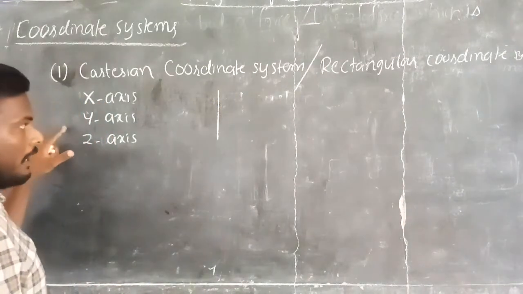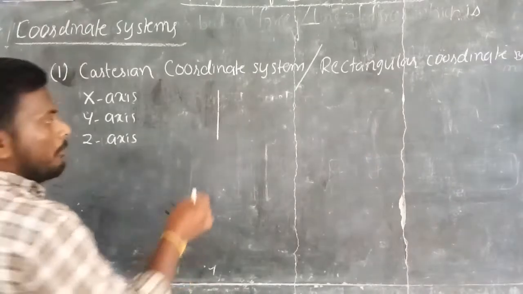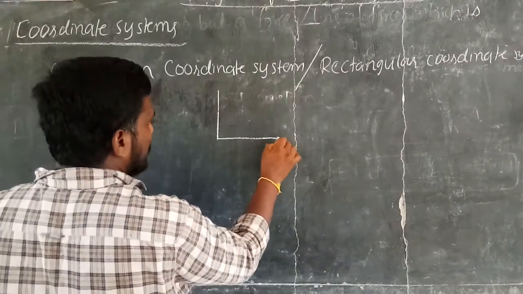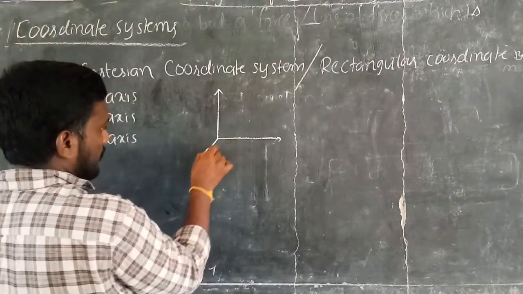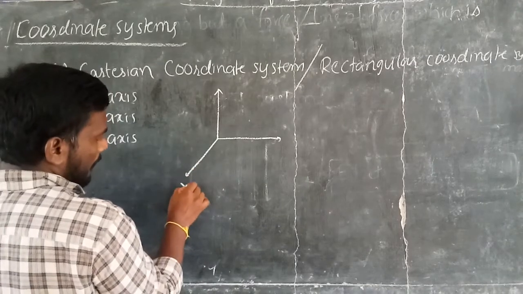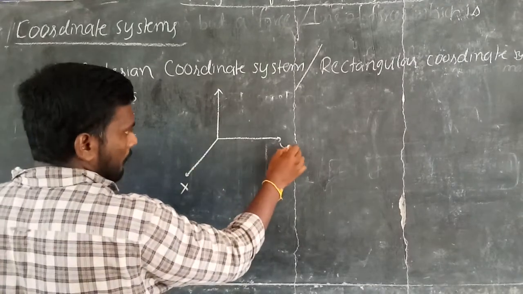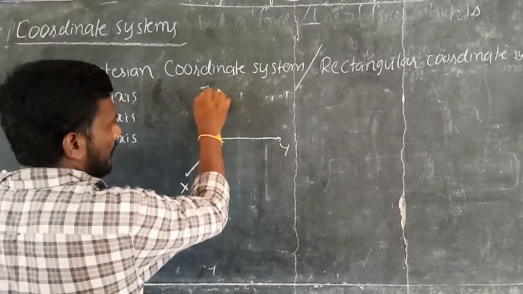That means the three axes are 90 degrees apart.